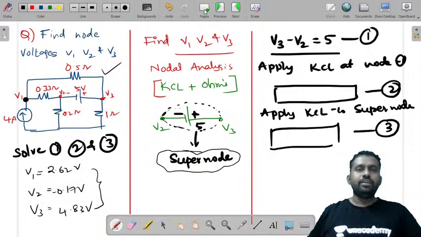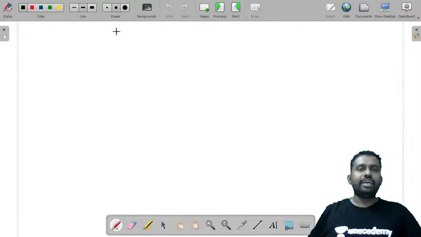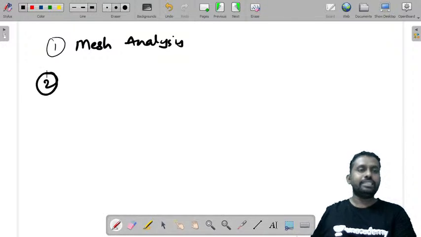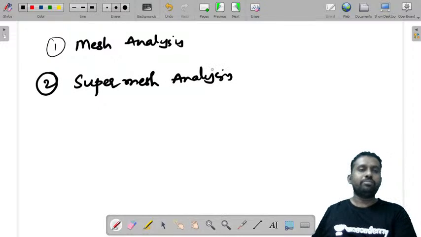So in this session, we have covered one problem on mesh analysis, and also we have solved a problem on super mesh analysis.